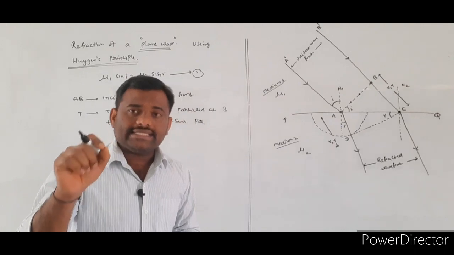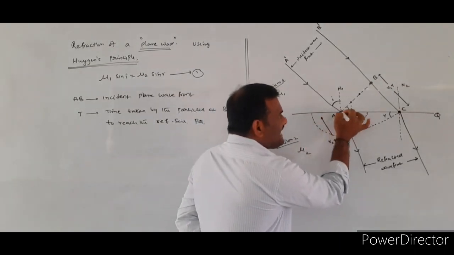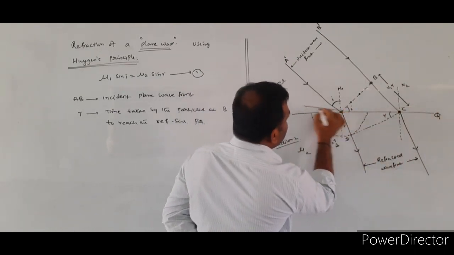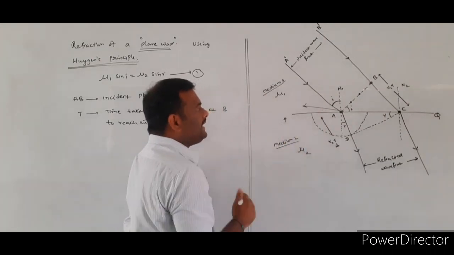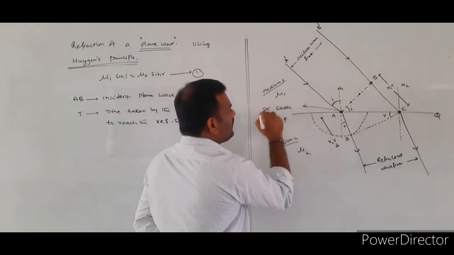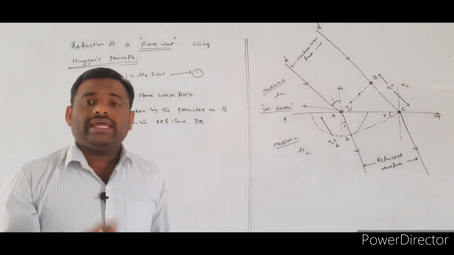In that t seconds time, whenever the particles at the point A strike the refracting surface, this point A will be acting as a secondary source of the light. That point A will be acting as a secondary source of the light. That is what Huygens told.